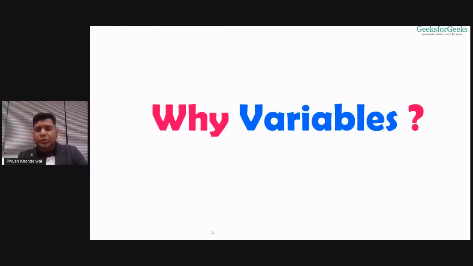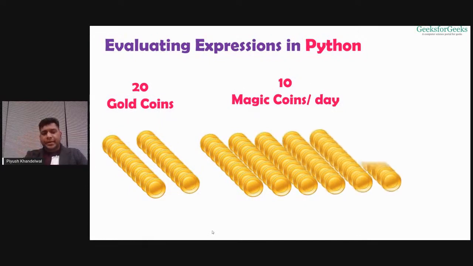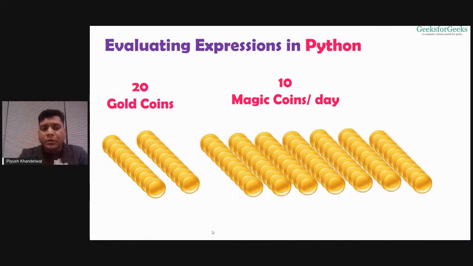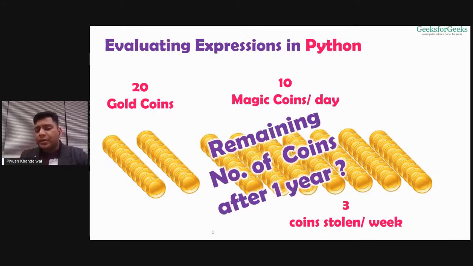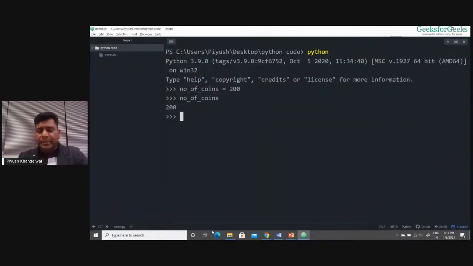Now, we will get back to the previous example that we discussed yesterday. Yesterday, we saw that you found 20 gold coins in the garden, and then your grandfather helped you to generate 10 magic coins every day, right? And your friend was stealing 3 coins every week from your treasure. Then we had to answer the question of how many coins will remain with you after 1 year, right? So we wrote some equation and we figured out what the number would be, right? So yesterday we did something like this. We had 20 gold coins.